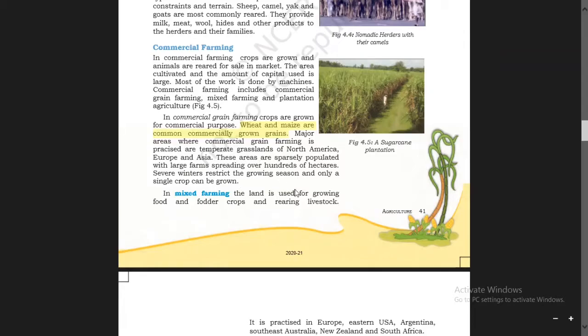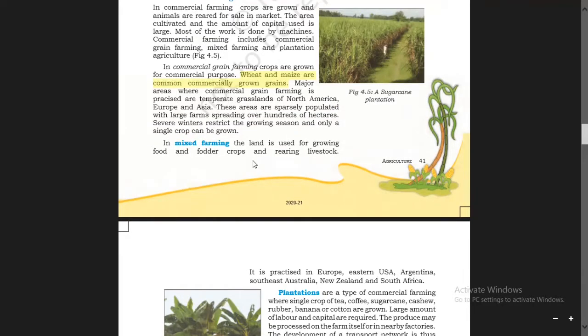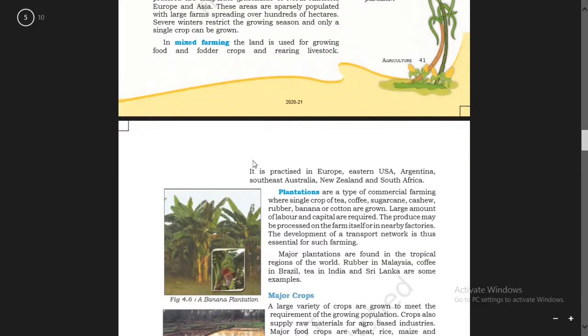In mixed farming, the land is used for growing food and fodder crops and rearing livestock. So in mixed farming, boys, the land is used for growing food as well as fodder crops and rearing livestock.